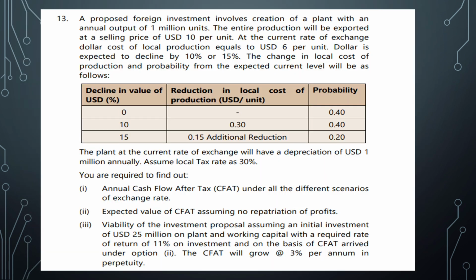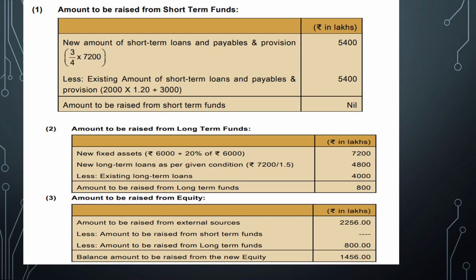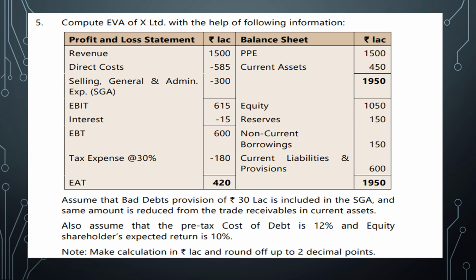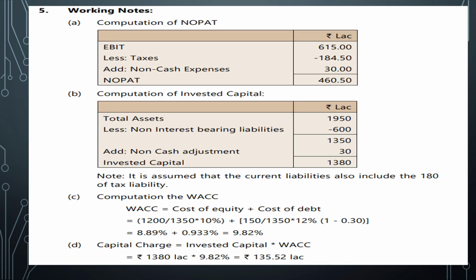So all the three questions are very important. So first one is from study material, second one is from November 24 RTP, and third one is from May 2025 RTP. All very important questions, so make use of it.